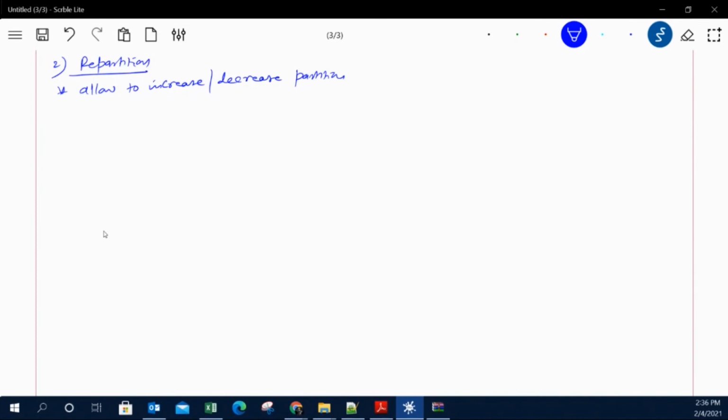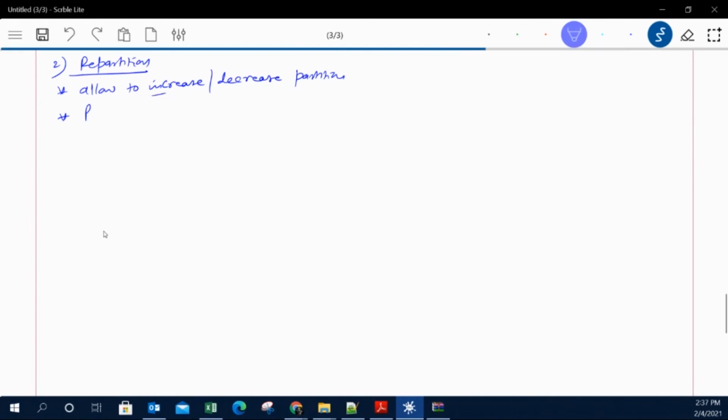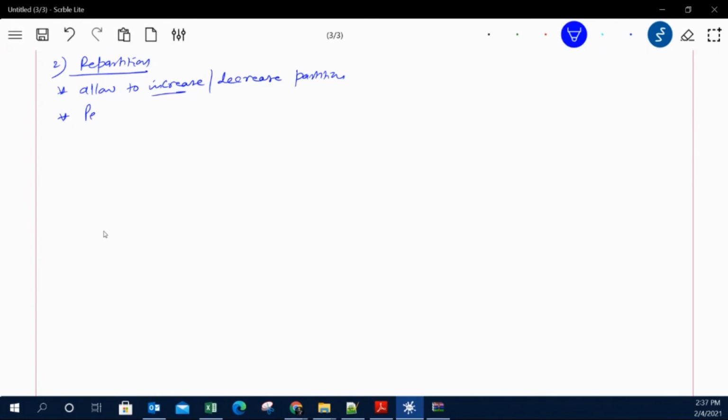So this is a better approach, but both approaches have pros and cons. Shuffling is a very time consuming, very expensive process. Please remember that. Shuffling is a very expensive process. Now repartitioning will also help you to increase, and that means this repartitioning will perform shuffling. Okay, so it will perform shuffle across the nodes, and then it will equally distribute your data among the partitions.